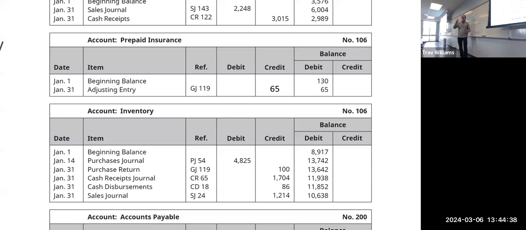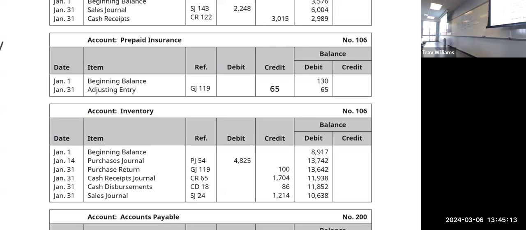Yeah, I'll tell you, if we're dispersing cash because we owe money on inventory that we had purchased and not paid for, and we got a discount, and we're dispersing cash, but now the cost of the merchandise is going down because of the discount. And then on the sales journal, it looks like we sold some inventory on credit. And so again, the amount of inventory goes down. Okay. Getting us to our total.